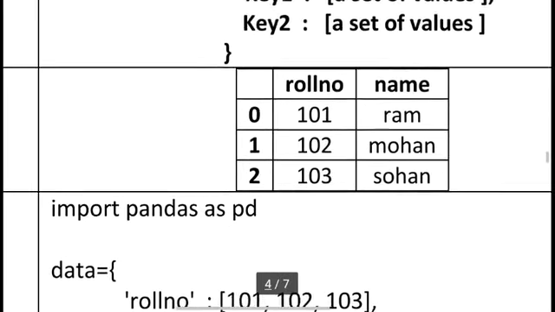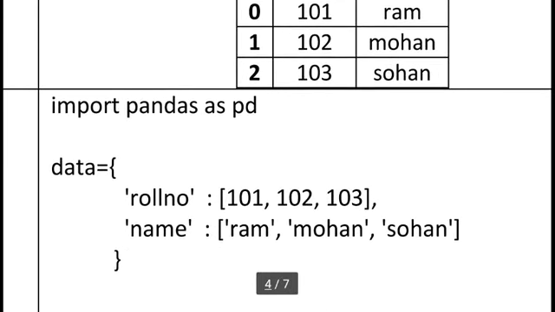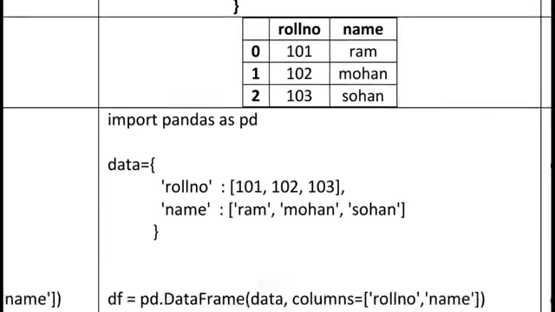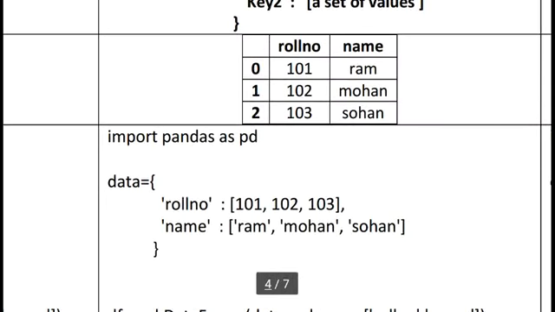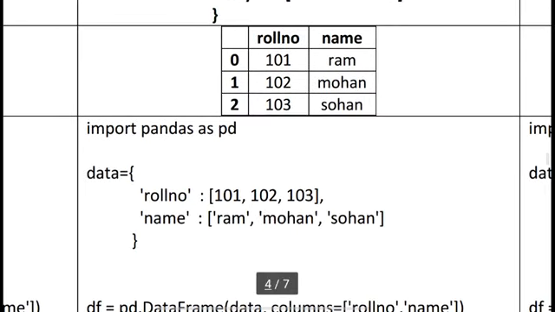So for this purpose: import pandas as pd, then data equal to curly braces, roll number is our key. We can also say this is our index, or our column name, and colon, and then we can use a set of values: 101, 102 or 103.